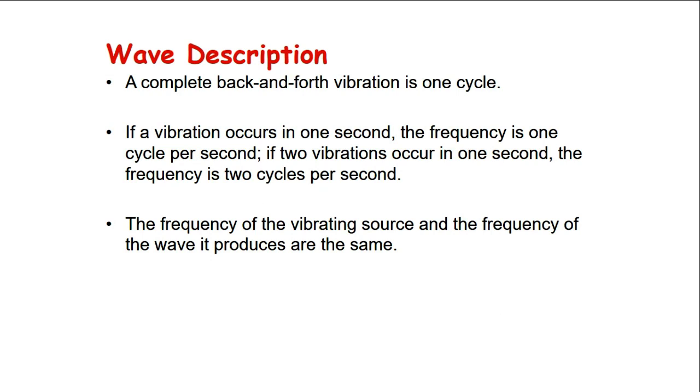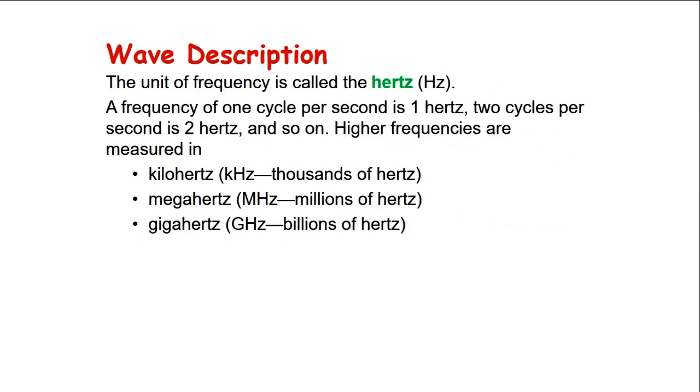Now, in vibrations, one cycle is a complete back and forth vibration. If you have only one cycle per second, then the frequency is 1 cycle per second. If you have, let's say, 10 vibrations or 10 cycles in each second, the frequency will be 10 cycles each second. Always, the frequency of the vibrating source and the frequency of the wave that's produced by this source are the same. We measure the unit of frequency in units of Hertz.